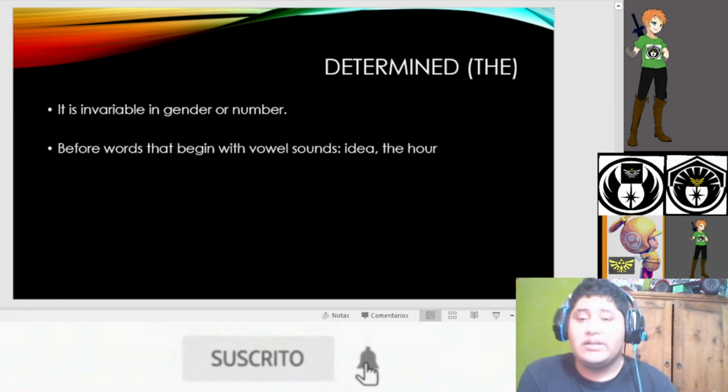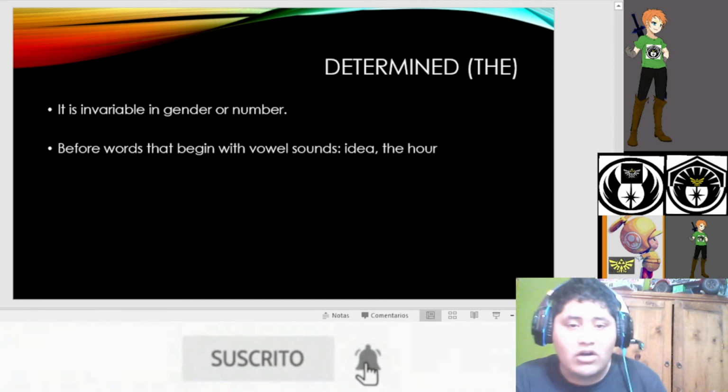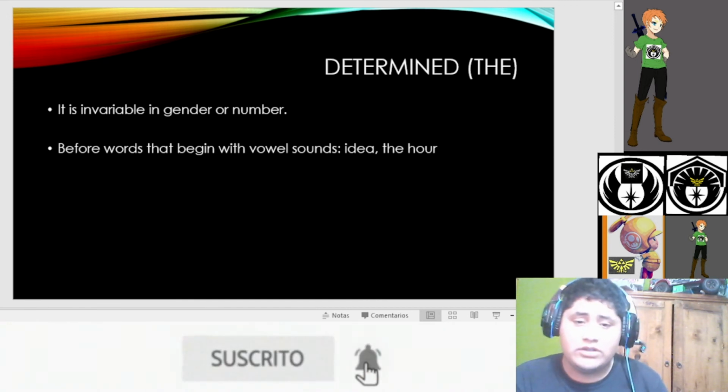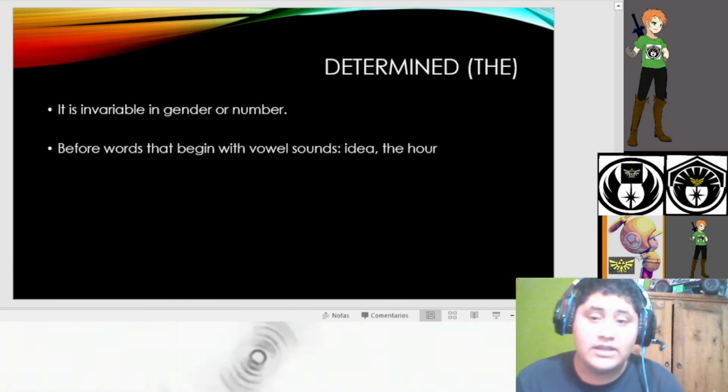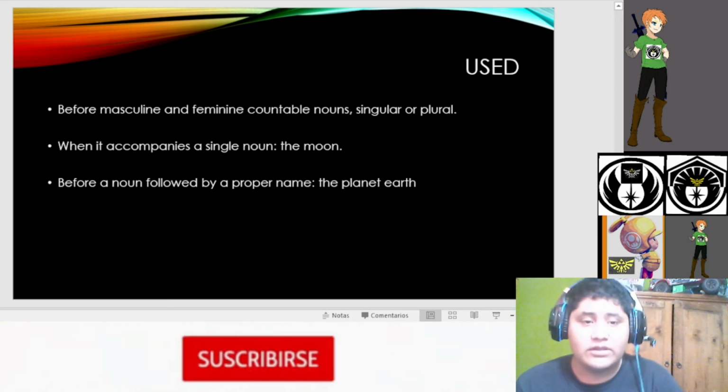And now the definite article, the. It is invariable in gender or number. Before words that begin with vowel sounds: the idea. It is used before masculine and feminine countable nouns, singular or plural, when it accompanies a single noun: the moon. Before a noun followed by a proper name: the planet Earth.